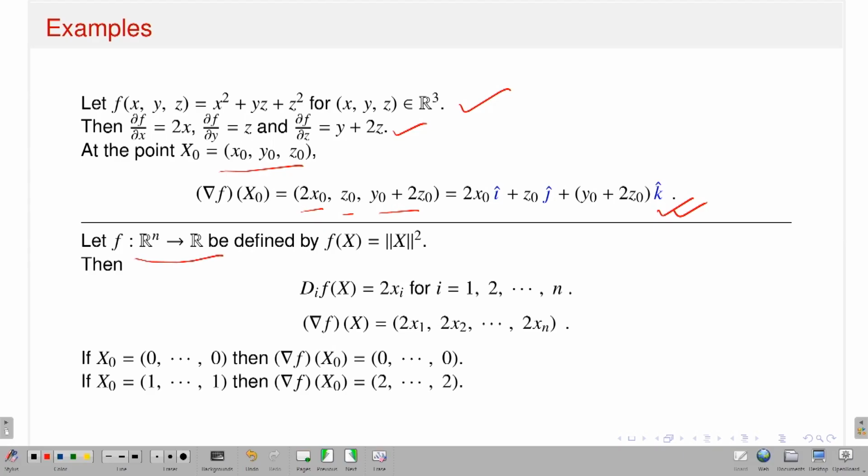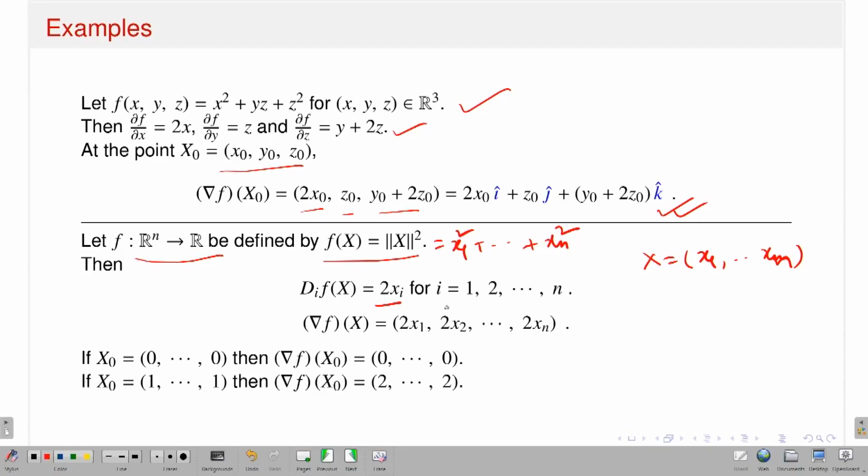If I have a function f from Rn to R defined by f(x) equal to norm of x squared, you can write it explicitly. Suppose my x is x1 up to xn. What is this norm x squared? This will give you x1 square up to xn square. So, this is the function I am talking about. You can easily check that this function is very nice. In fact, the partial derivatives with respect to each xi variable exist, and you can easily calculate them. Keeping all other variables fixed, take the derivative with respect to the xi variable, and what you get is nothing but 2 xi for i from 1 up to n.